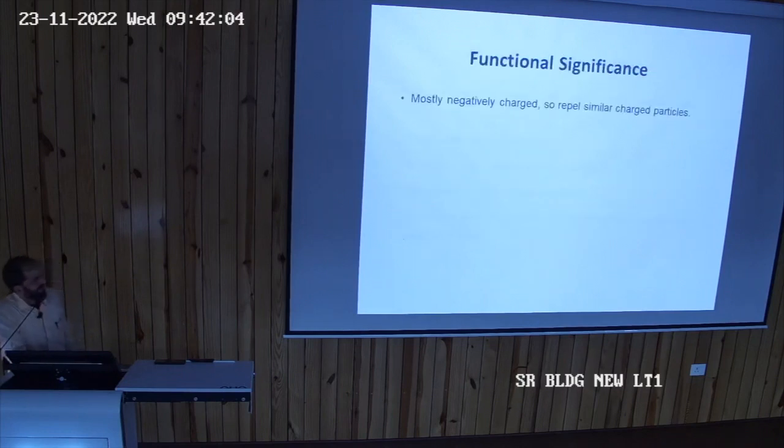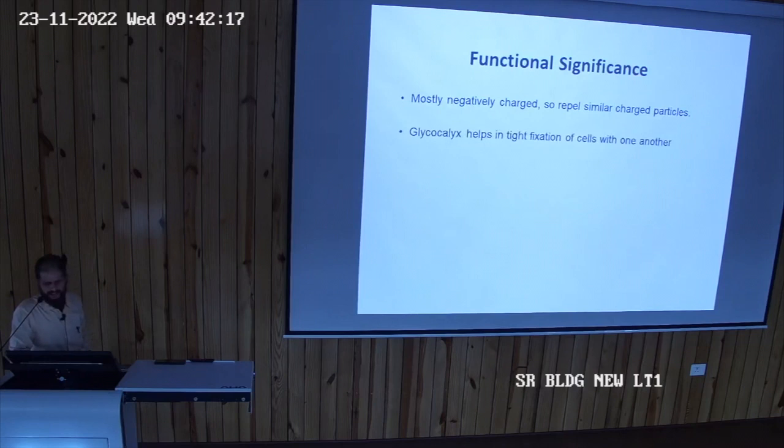Okay. Then what is the significance? Mostly this glycocalyx layer provides a negative environment to the cell membrane. It gives it a negative charge, so it repels the charged particles. It helps in fixation also with one another. Okay, it helps in fixing to one another. It may also act as a receptor.